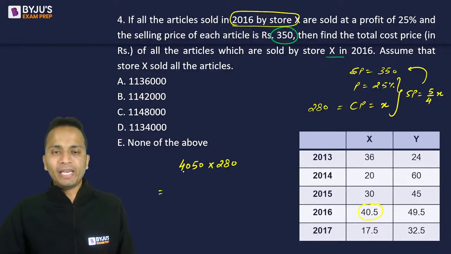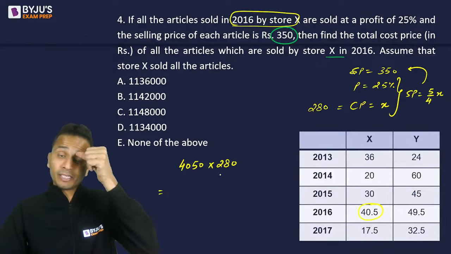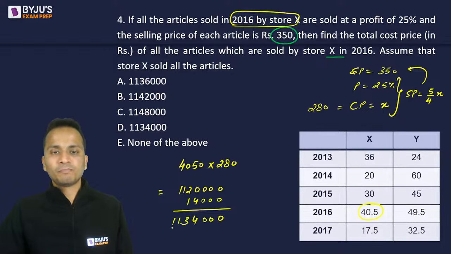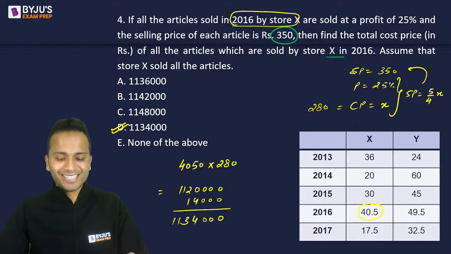Okay? So first, let's multiply 4000 by 280. So 28 into 4 is 112. How many zeros will come? 4, 1 2 3 4. So 28 into 4, 112, 4 zeros. So 1, 1, 2, 0, 0, 0, 0, and then 50 into 280. Let's multiply these. So 140, and after that 2 zeros. So 1, 4, 0, 0, 0. Let's add these two. So 1, 1, 3, 4, 0, 0, 0, which is option D is the correct answer.